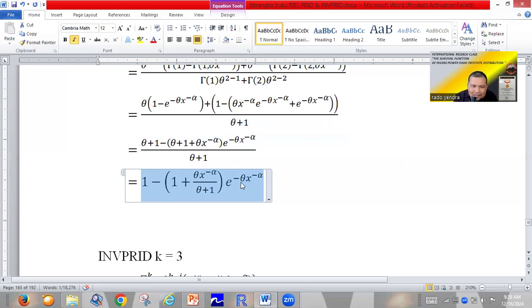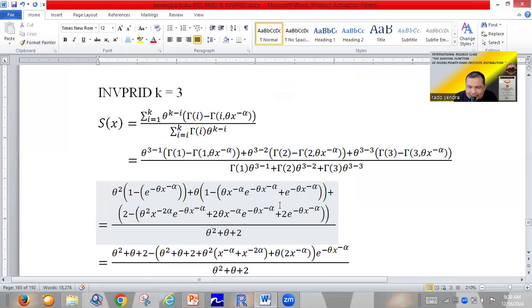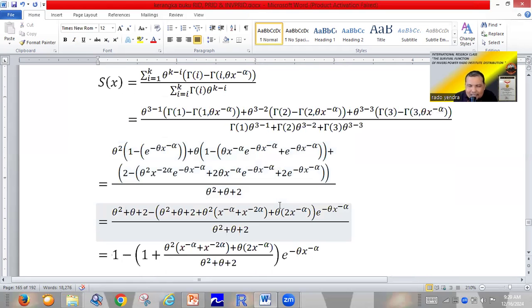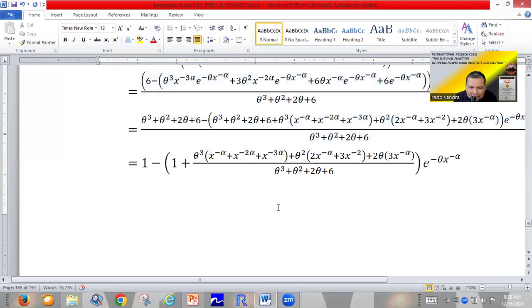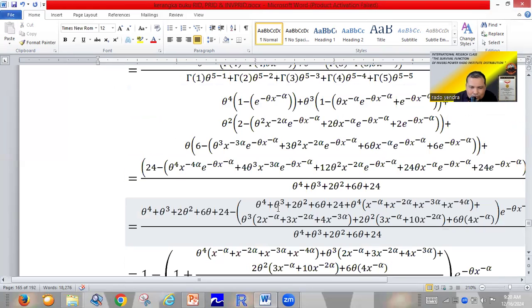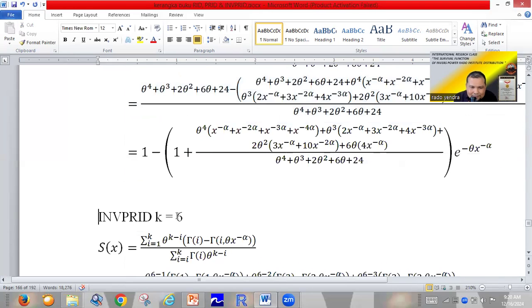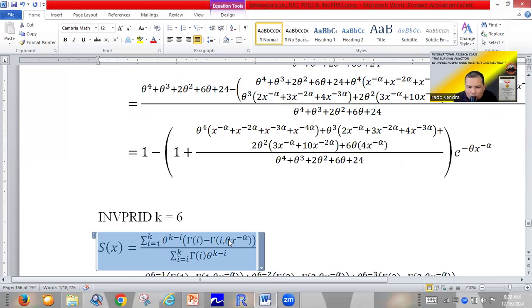In this book, we have successfully solved the survival function for the inverse power Rado Institute distribution until k equal to 6. Like I said before, this is a fixed formula. We just change k to 6, starting from i equal to 1.